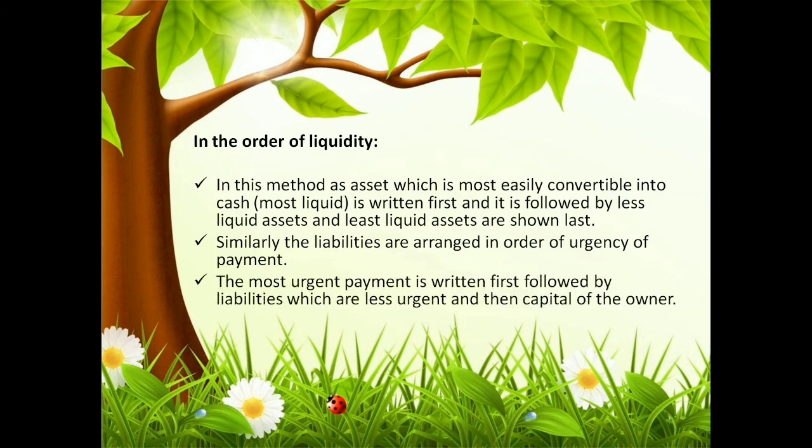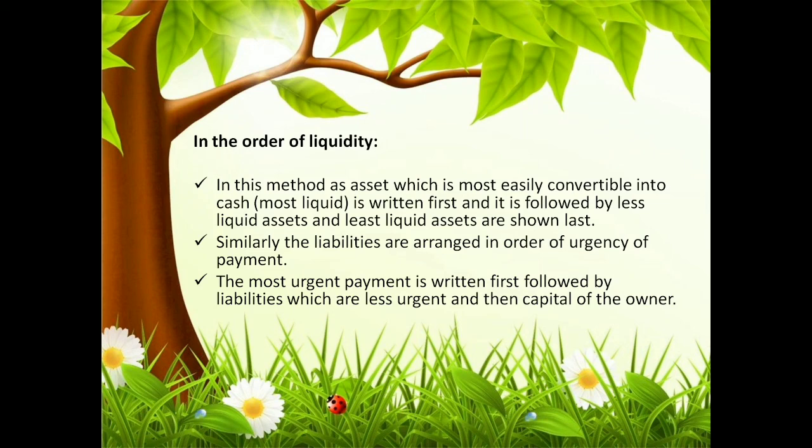The most urgent payment is the first one, and the least urgent, like the capital or the part of the owner, the ownership securities and all those things, will be on the last part.